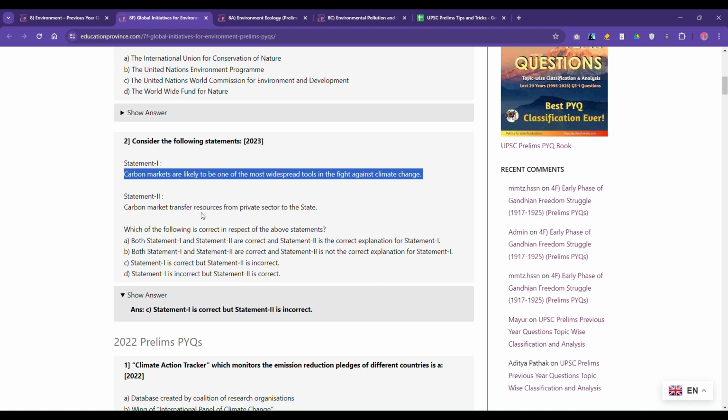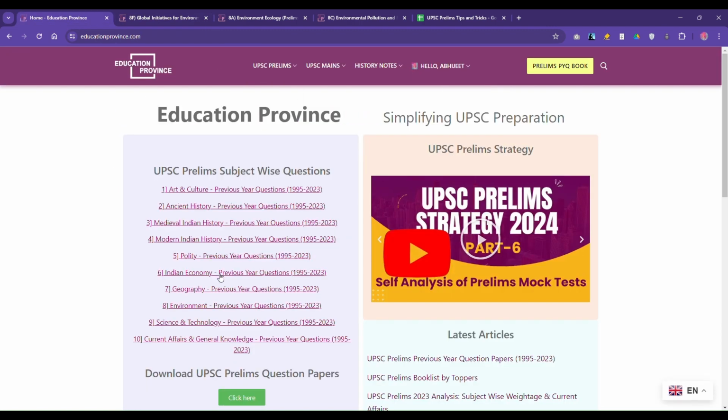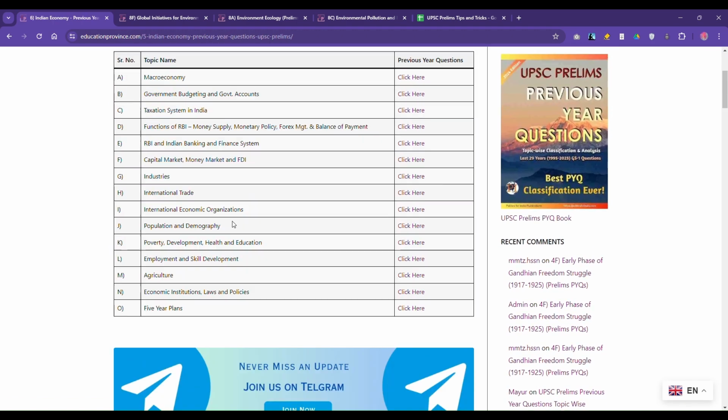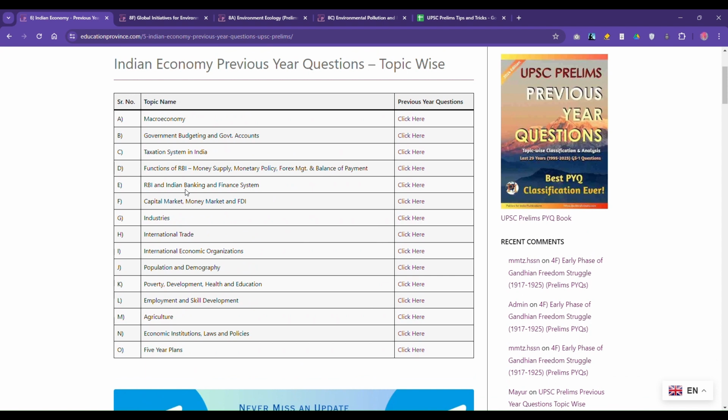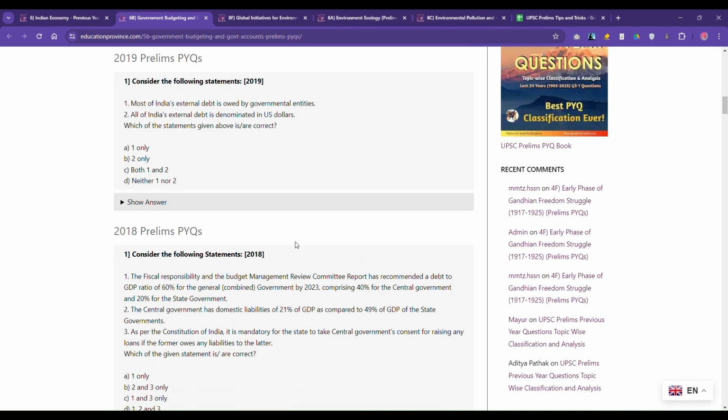We'll take one more example from the extreme statement category. This is from economy, a 2019 question. The second statement, I'm sorry, says: all of India's external debt is denominated in US dollar.